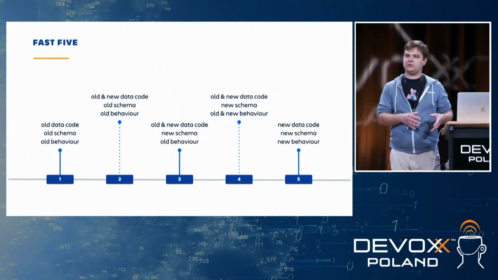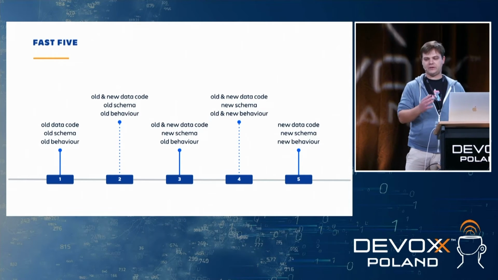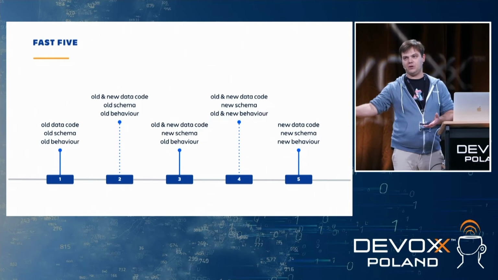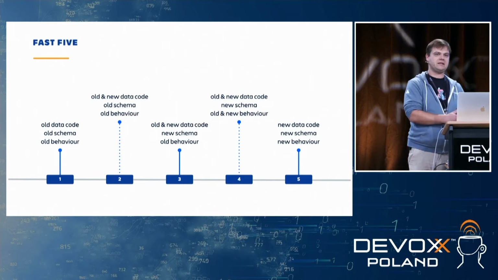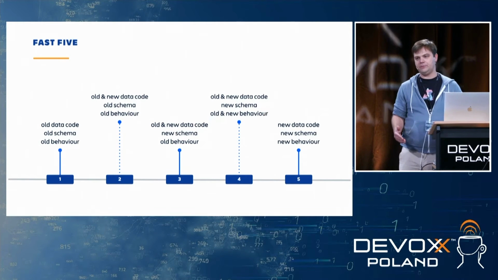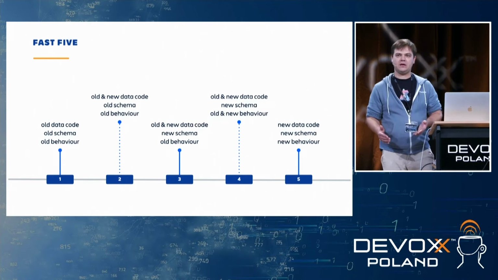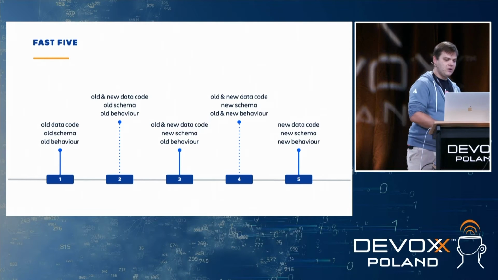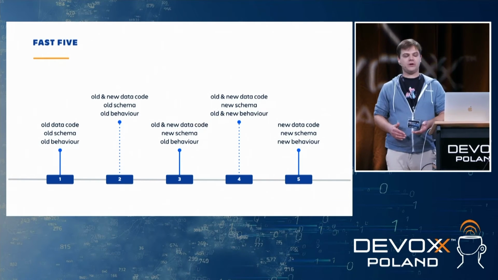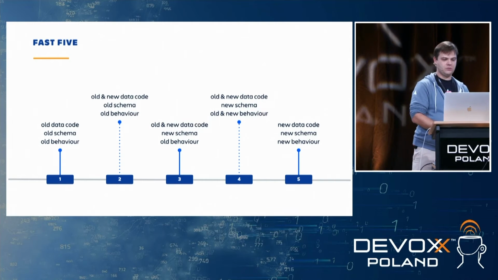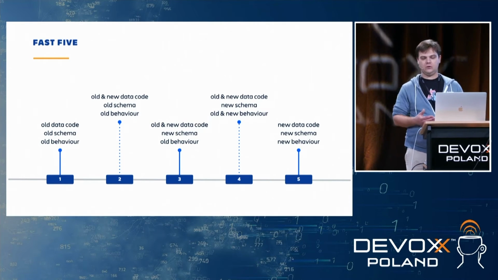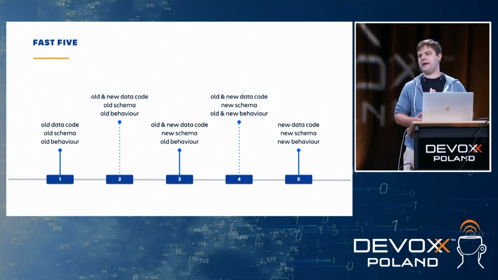The schema is already upgraded, so we can present both old and new behavior because this is a gradual rollout, right? So some tenants are already upgraded, some will be upgraded, so we're presenting both behaviors depending on the tenant. And then when every tenant is upgraded, we move to the fifth stage. We have new data code, new schema, new behavior. So we are basically back to stage 1.